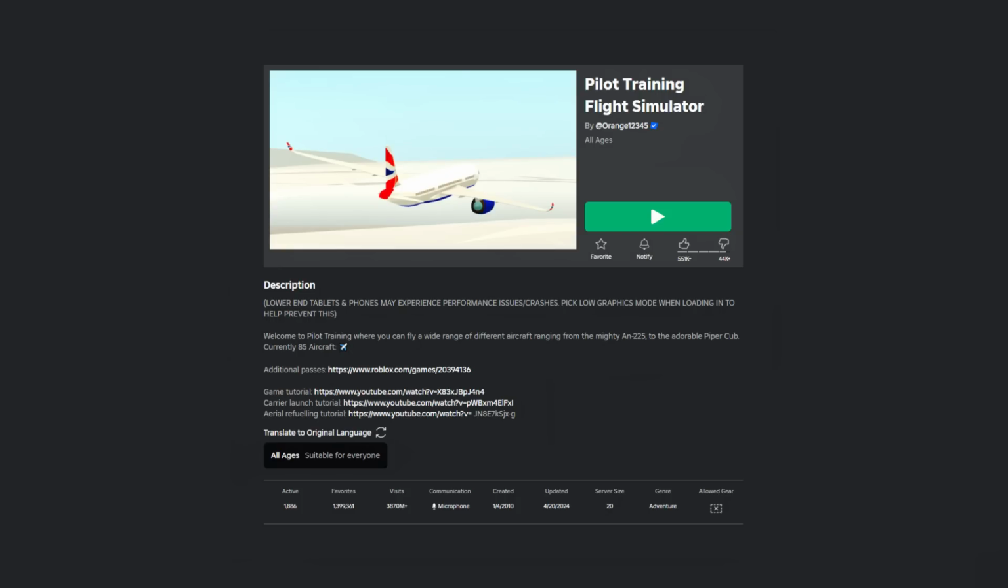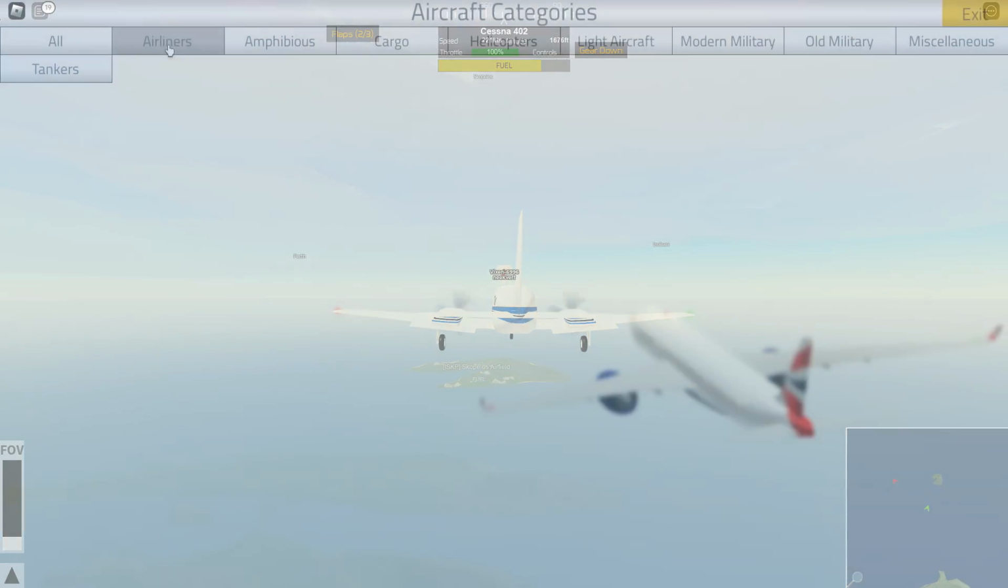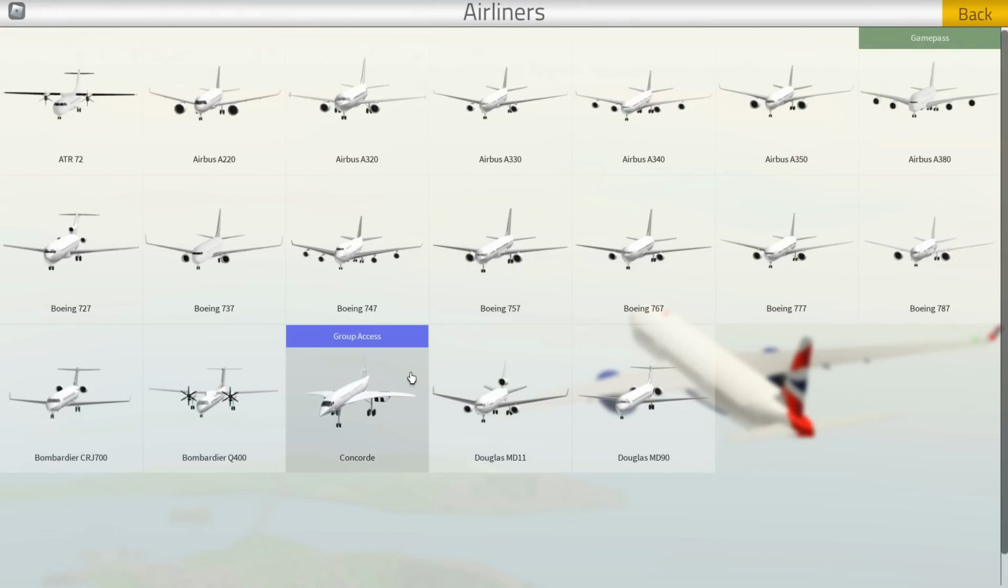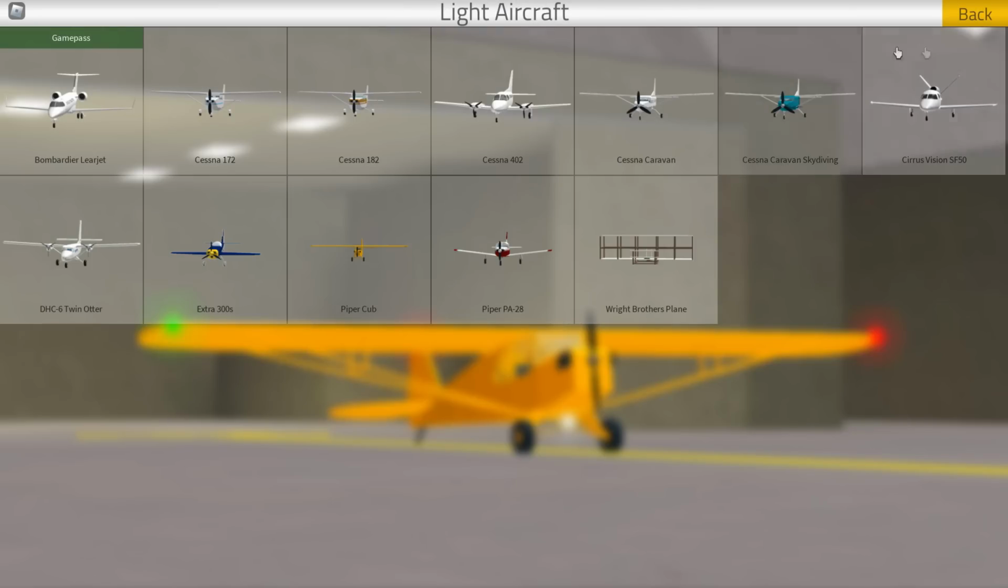Lastly, for 2012, there was Pilot Training Flight Simulator by Orange12345, gathering 380 million visits and still gathering 2,000 concurrent players from the developer's constant updates to this game. For a free game that isn't pay to win, it's awesome, as you have a wide selection of aircraft you can choose from, with a commercial plane or even a military aircraft.